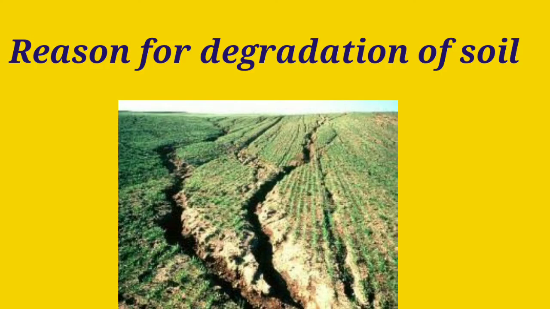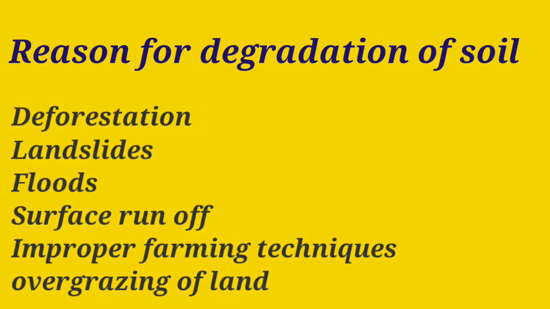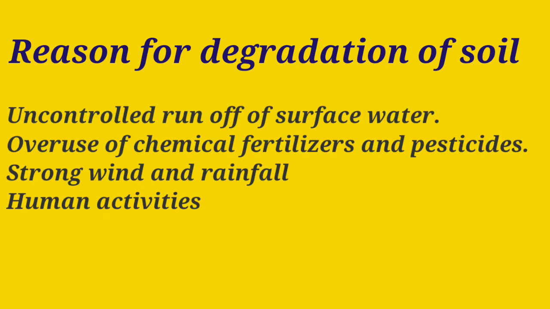So let us discuss some of the reasons of degradation of soil. Some reasons of soil erosion are deforestation, landslides, floods, surface runoff of the layer of soil, improper farming techniques, overgrazing of land, uncontrolled runoff of surface water, overuse of chemical fertilizers and pesticides, strong wind and rainfall, and the last and the most important, human activities.